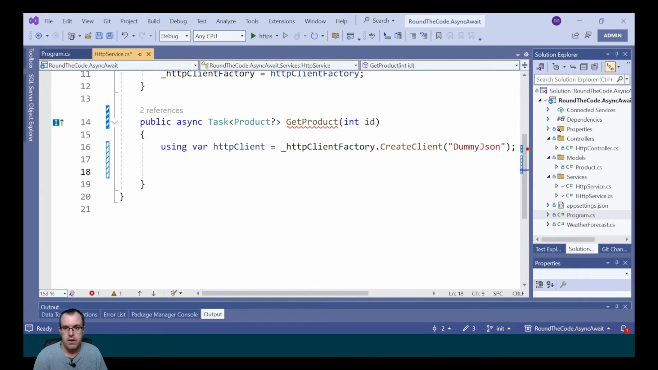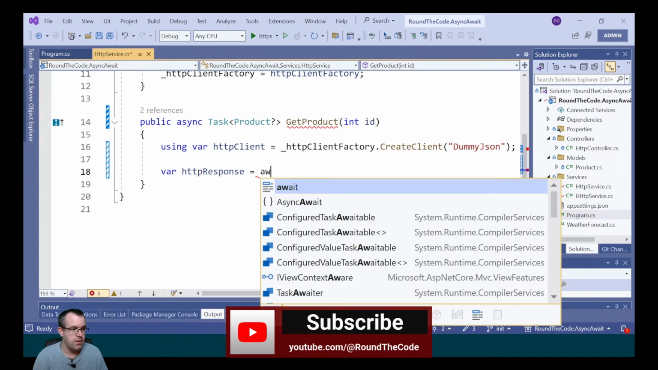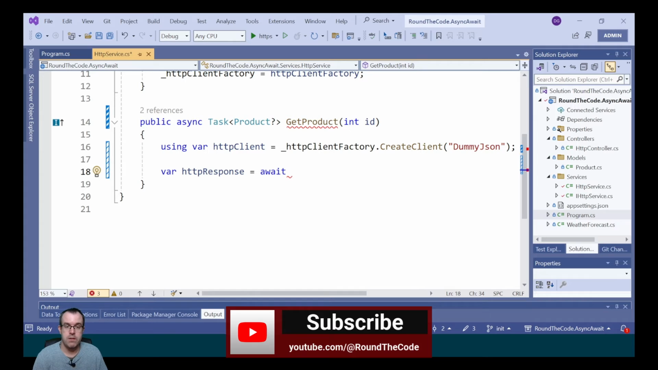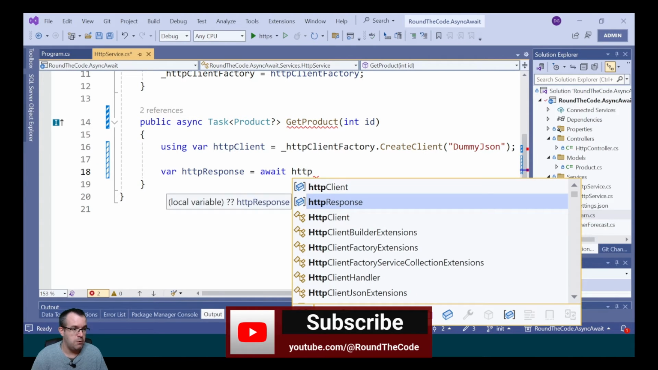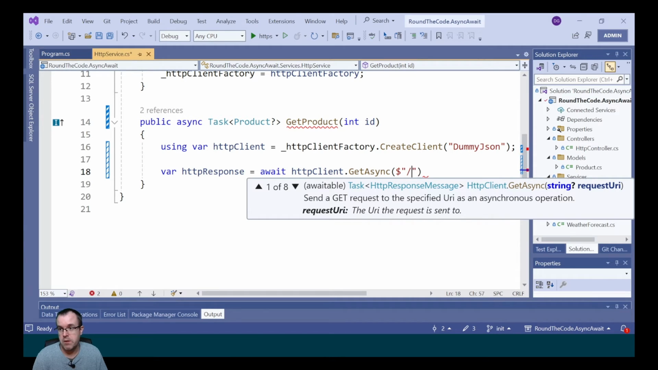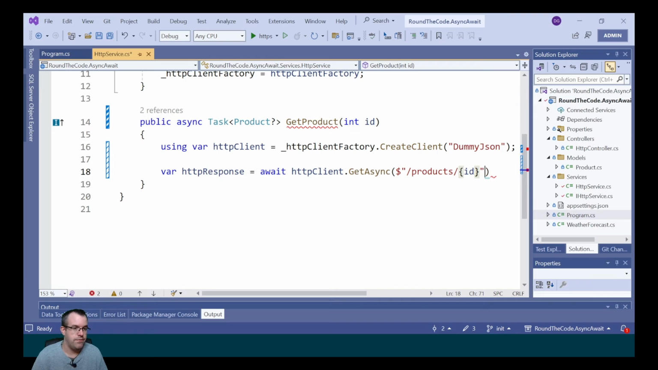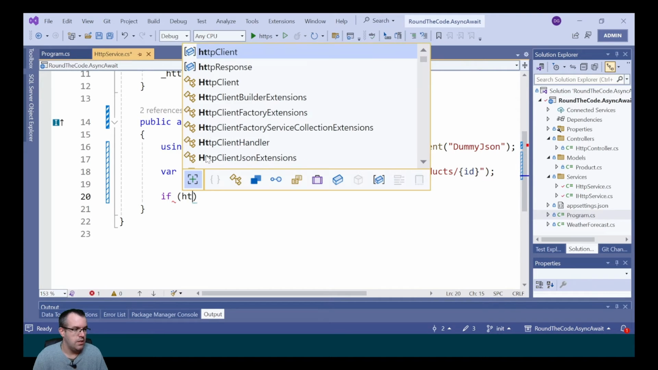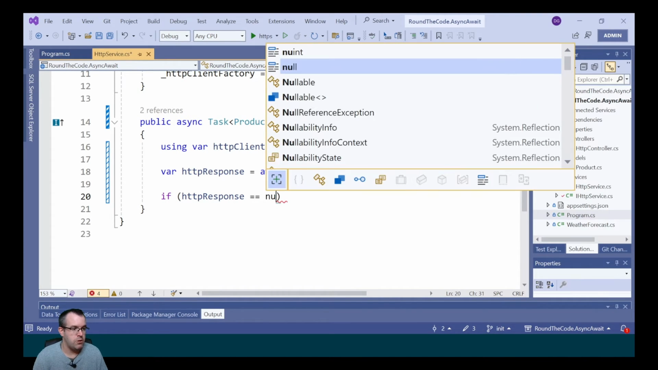Next, we're going to make our API call. In order to do that, we're going to declare a new response, and then we're going to call the await keyword because it's asynchronous, and we're going to call HttpClient GetAsync, and the endpoint that we're going to call is products/ID. If the response is null, we're just going to return null.